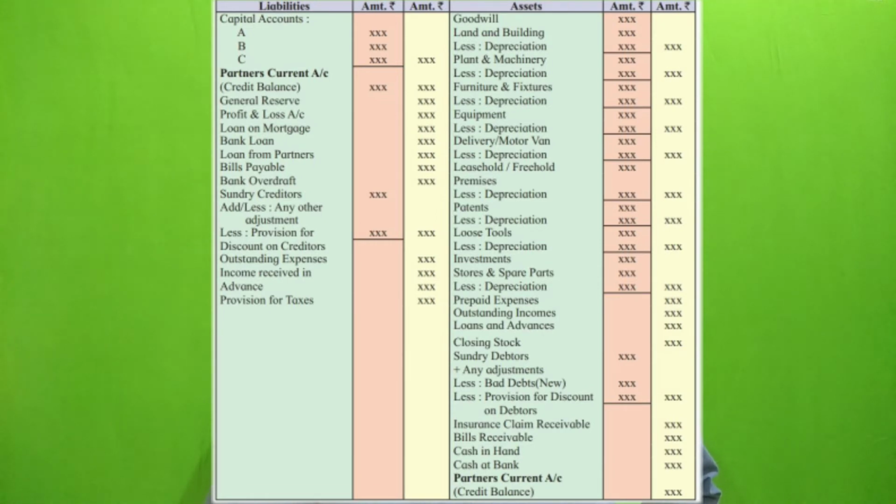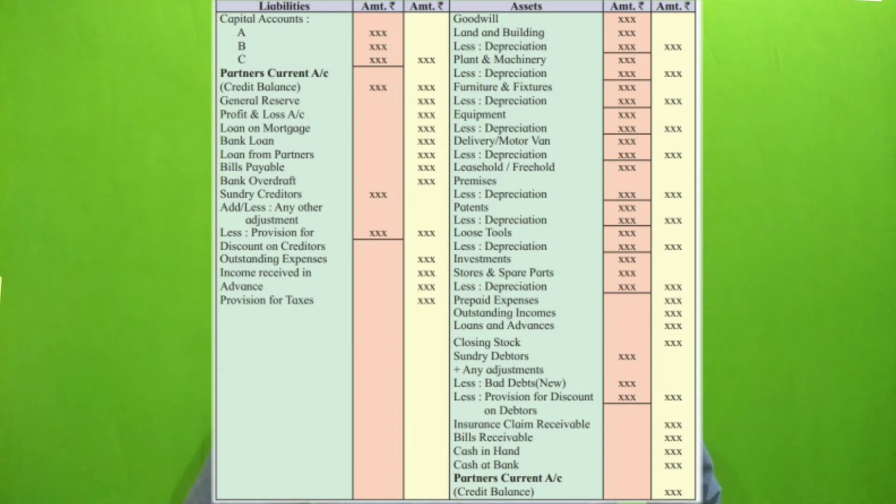Now coming on the asset side, as I told you, there is a structure or hierarchy. While we are recording on the asset side, at the top we have to record fixed assets, then current assets, then contingent assets. The very first item which is written on the balance sheet asset side is goodwill. Goodwill is nothing but the reputation of the business. Then the building, if there is some depreciation, we have to deduct that amount of depreciation by calculating.